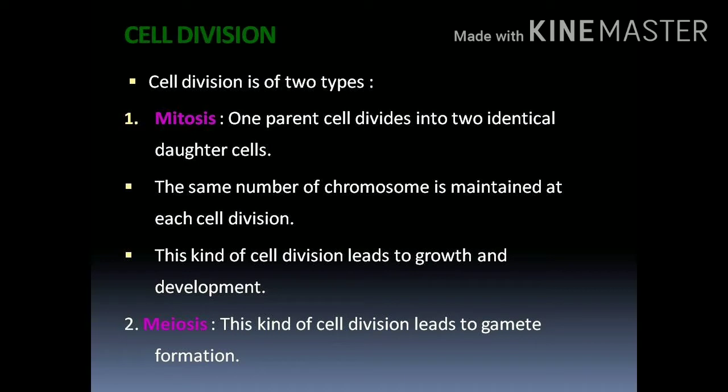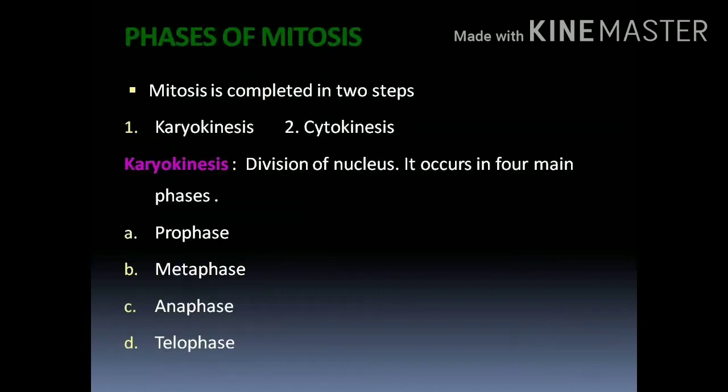Mitosis occurs in the somatic cells of both plants and animals. Somatic cells means other than the sex cells. Other than the sex cells, the mitosis division takes place. In the sex cells, we can see meiosis, but in the somatic cells, we can see the mitosis division, both in plants as well as in animals.